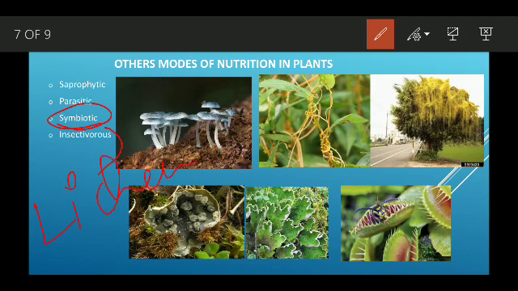In lichen we have fungi plus algae. You can see in this picture the fungi, and here the green patches on this structure are actually the algae. So how do they live together?